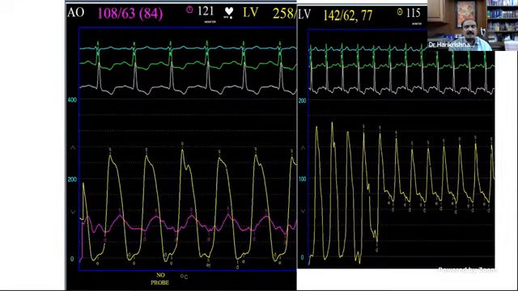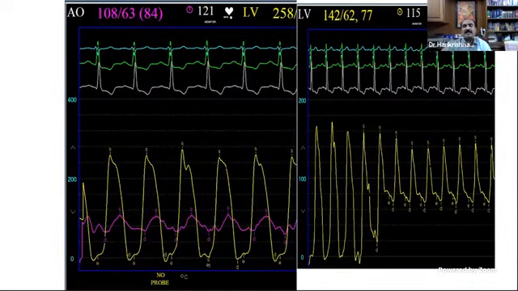Aortic pressure is around 100, 110 or so. So there is around a 120 millimeter difference between the two. And this is a slow rising aortic tracing. This is indicative of a fixed aortic valve obstruction, so it is a fixed aortic stenosis. That is what we can say from this. Some intervention has been done in this patient.